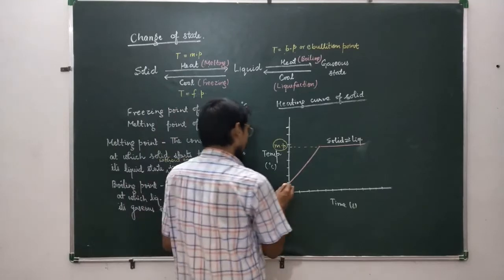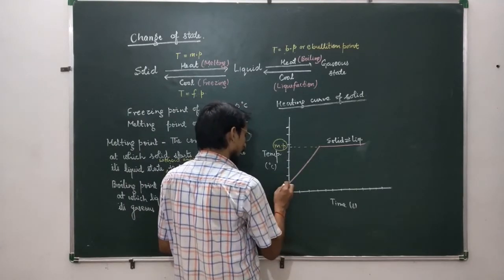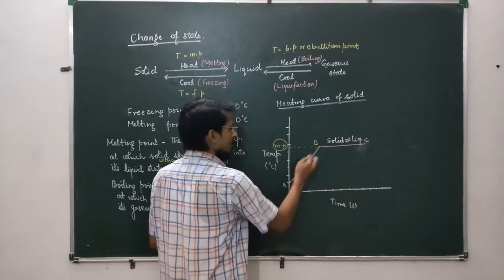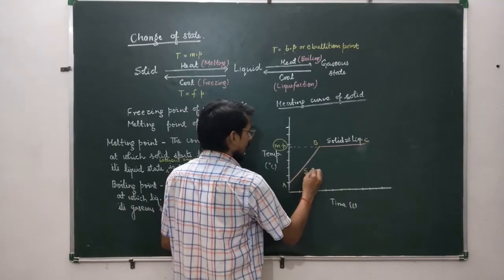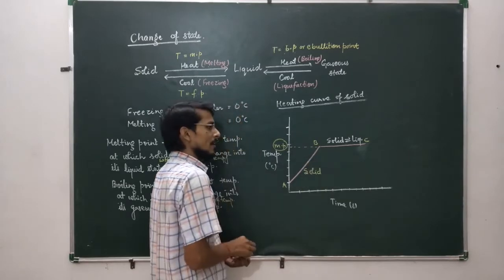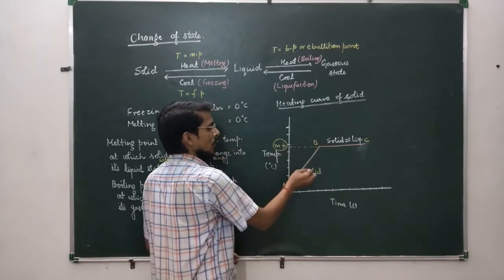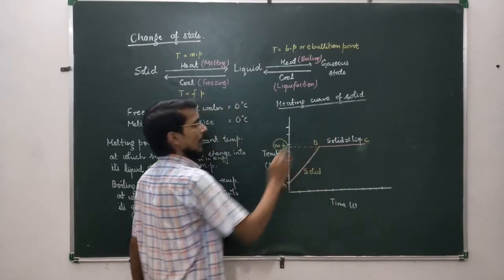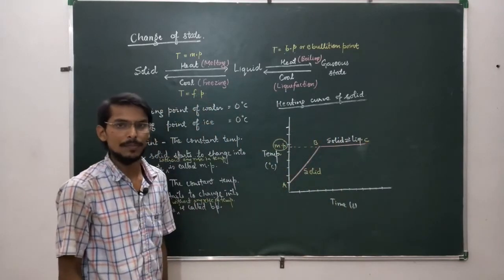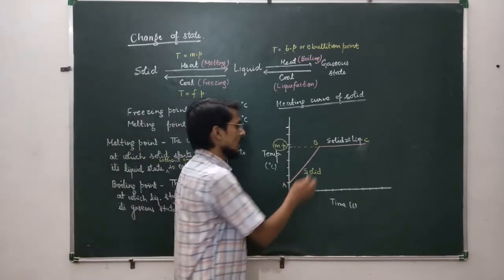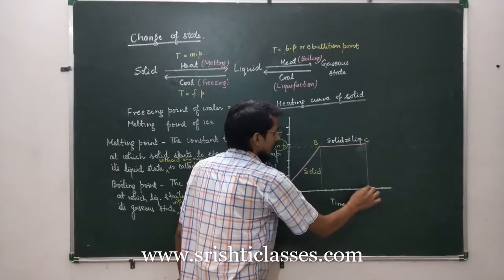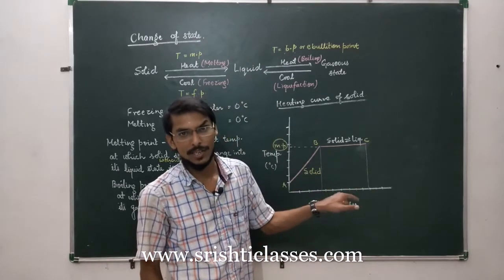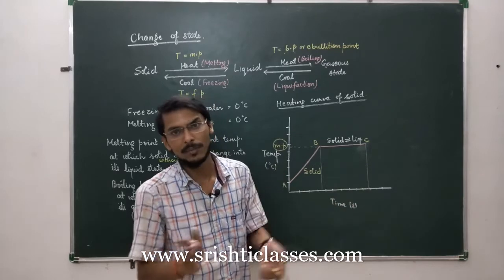The constant temperature at which solid starts to change into liquid. So if I name this graph A, B, C, so AB represents solid, B is the melting point of this solid, and BC represents solid-liquid equilibrium. During this duration of time, the vessel will contain solid as well as liquid state existing together in equilibrium.